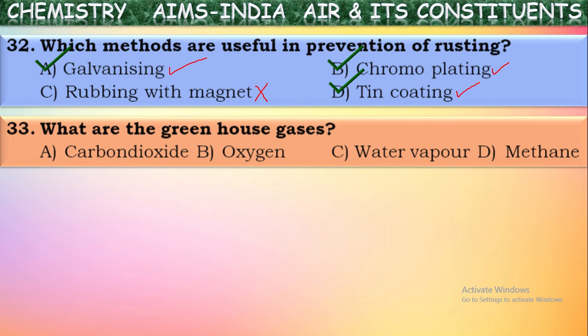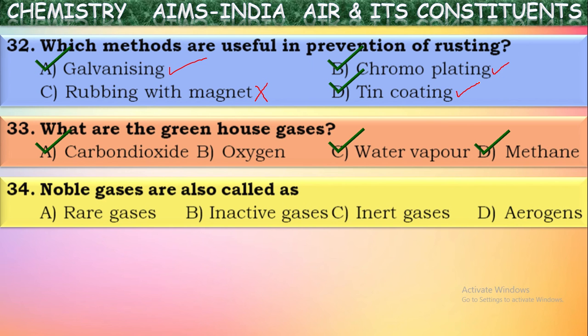Those gases are carbon dioxide, water vapor and methane. These gases are responsible for greenhouse effect. So these gases are called greenhouse gases. Okay.